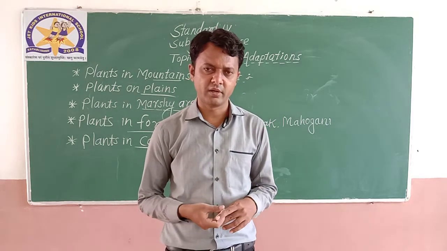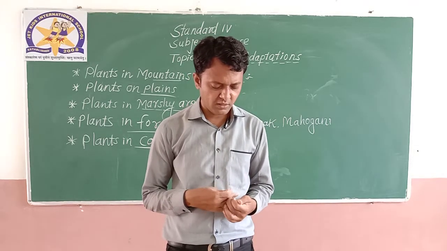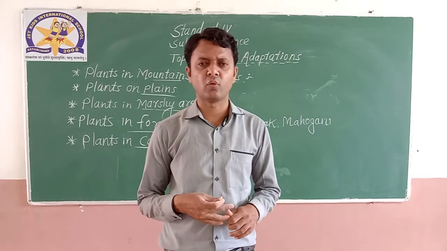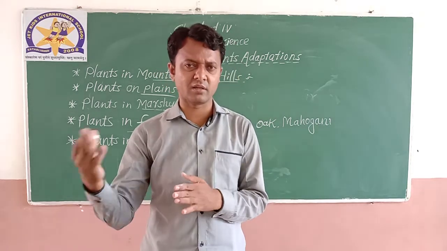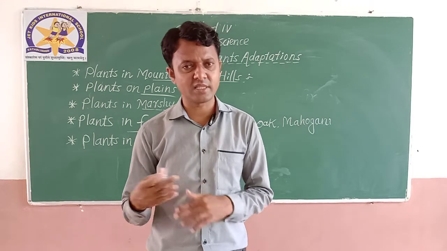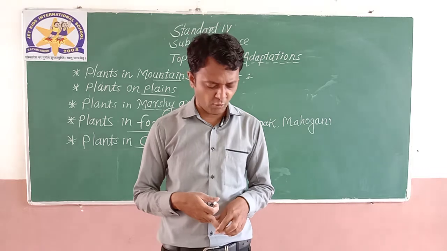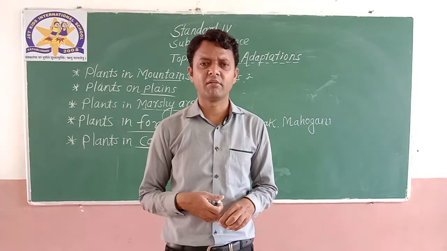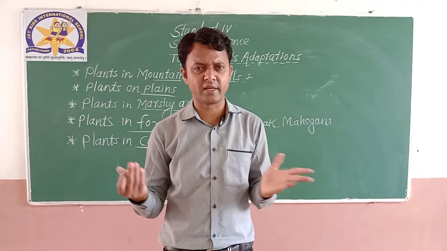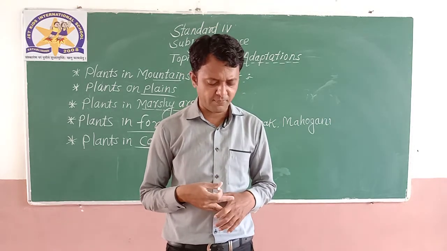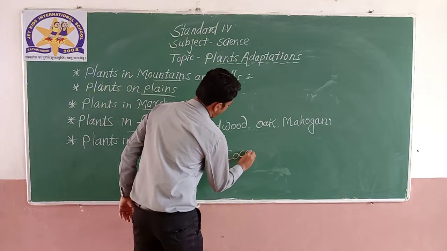Like the coconut tree, these plants grow tall and straight, and they have to grow in salty water. That is very important, because they are near the river or near the sea, and sea water is salty. They are also adapted to heavy rainfall, because there is rain always. An example is the coconut tree.